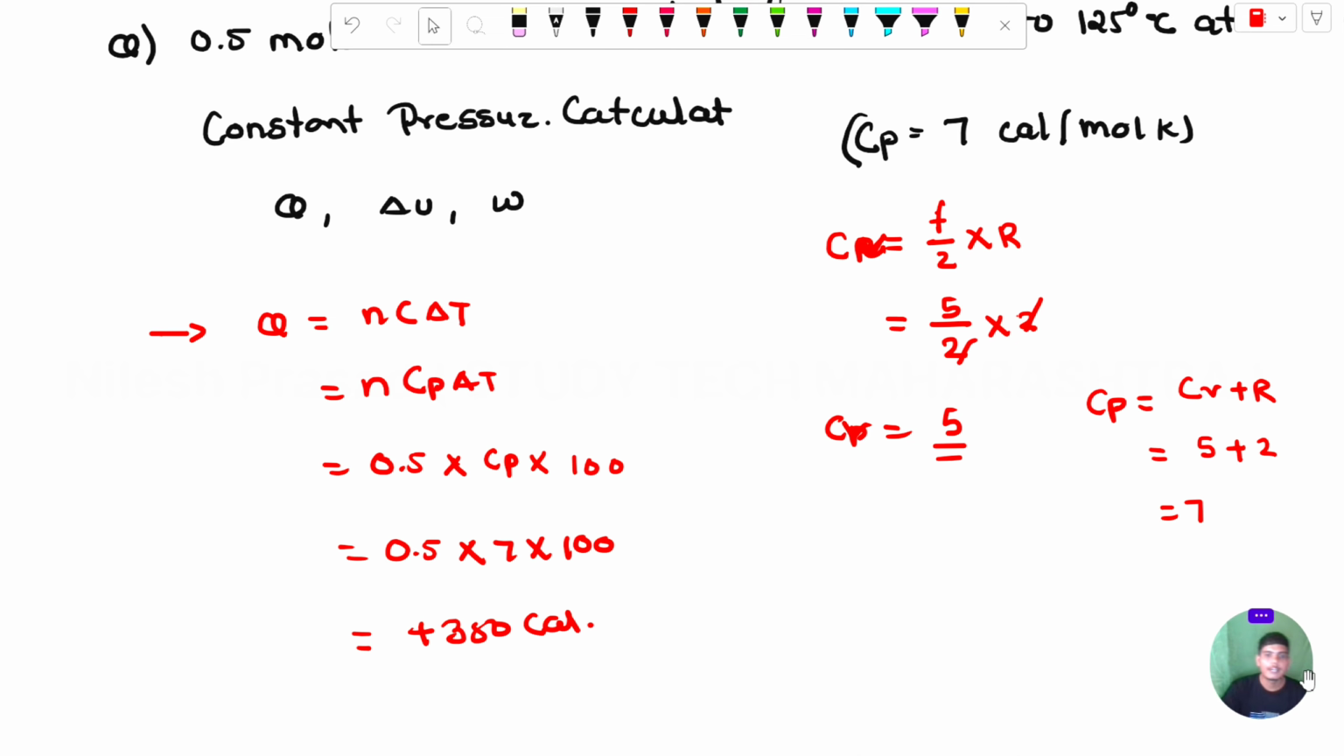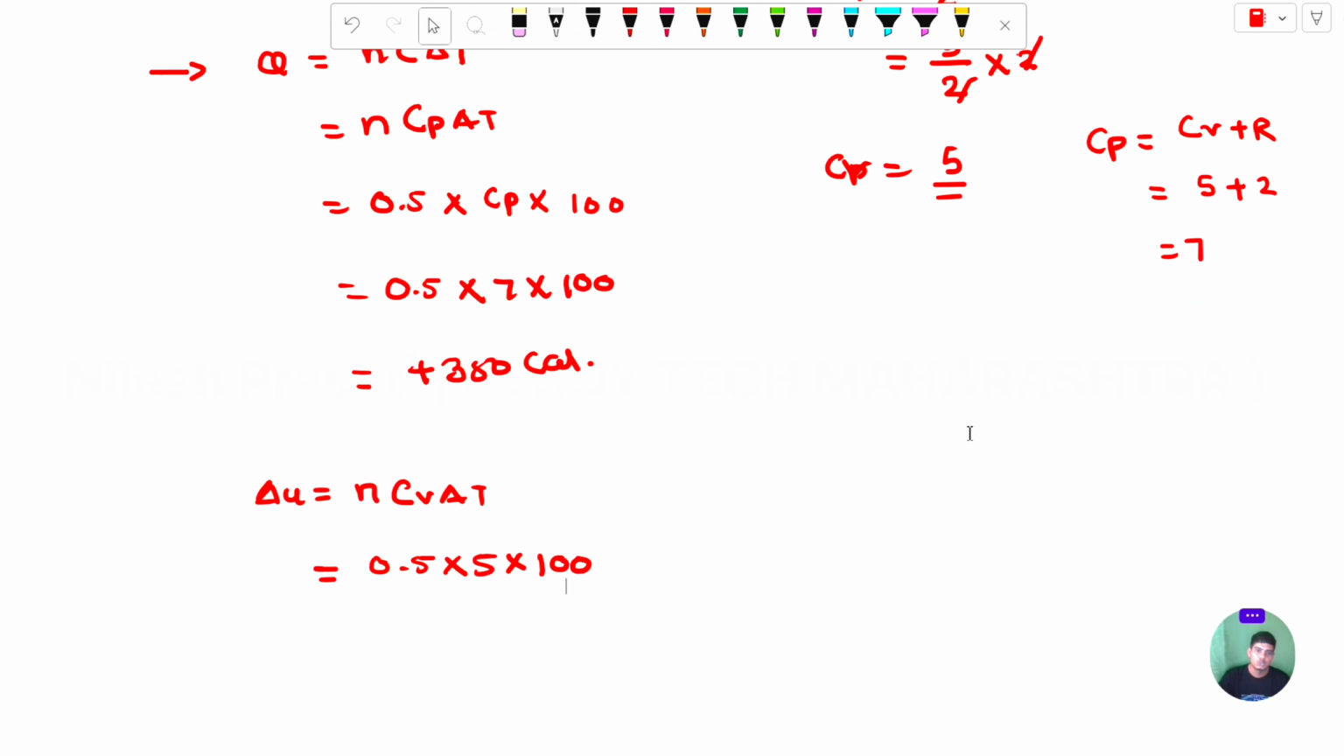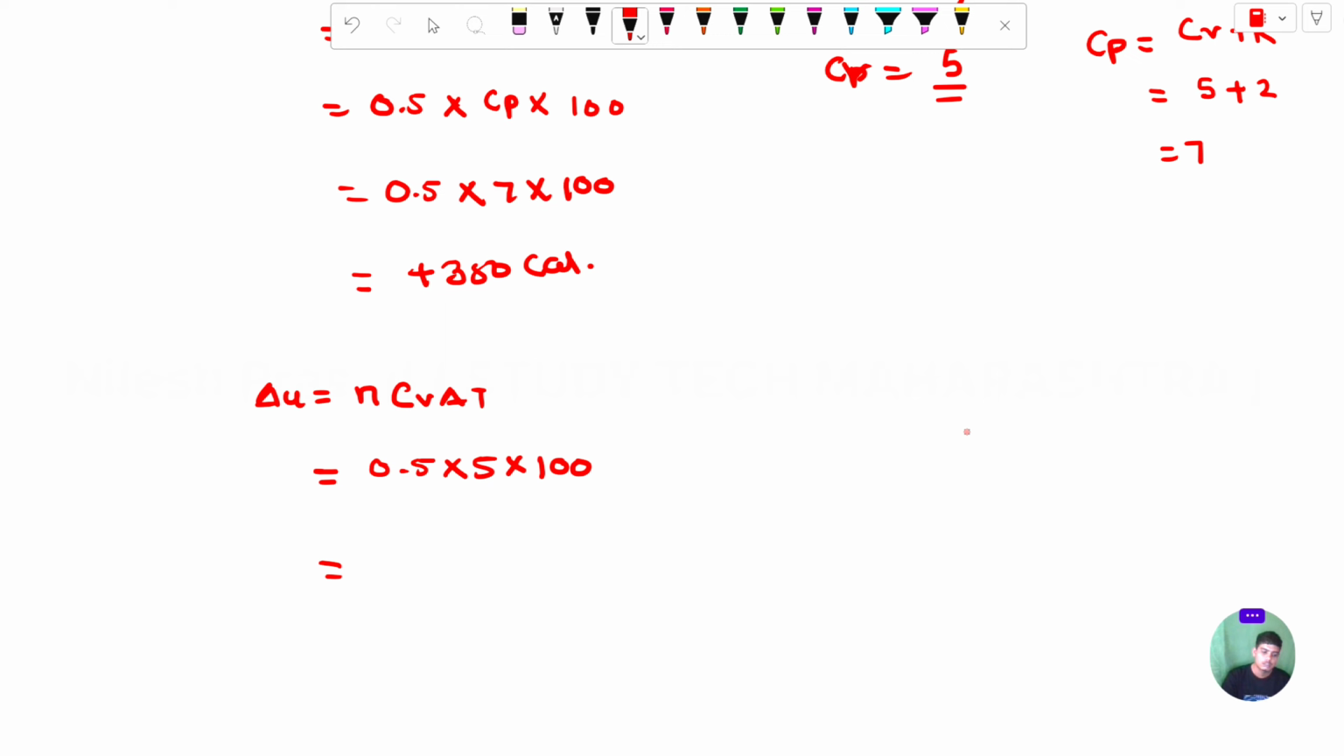Now you can also find the value of delta U. The formula for delta U for number of moles is n Cv delta T. N is equal to 0.5, Cv is 5 and delta T is 100. The value of delta U is 250 calorie.